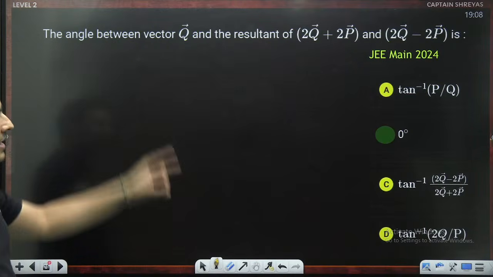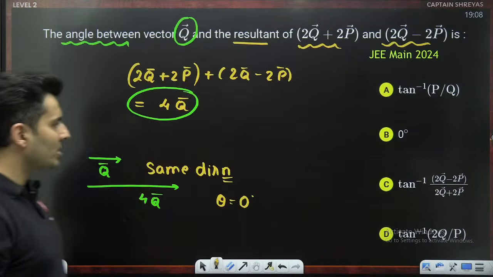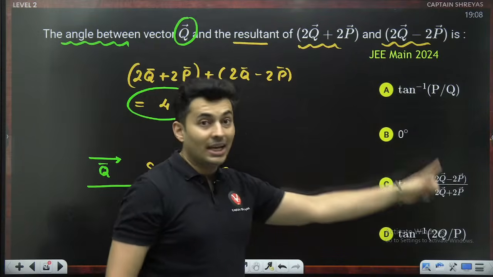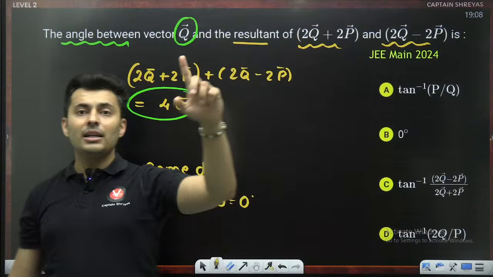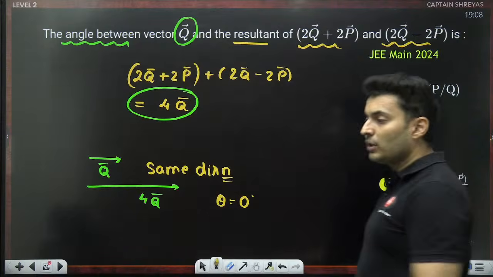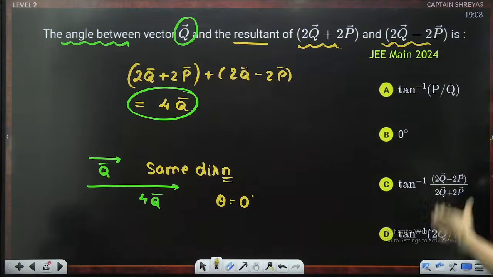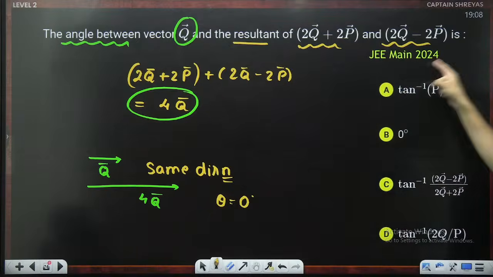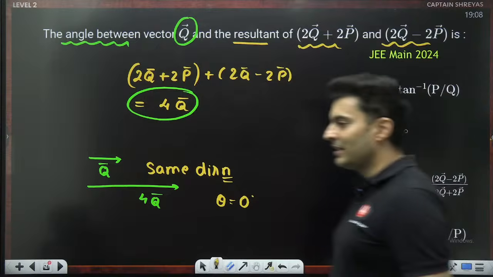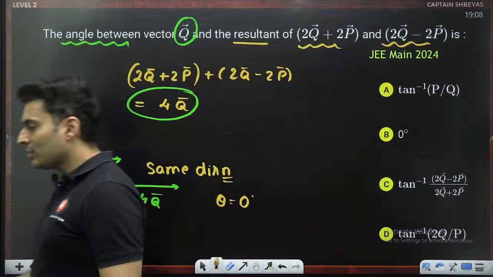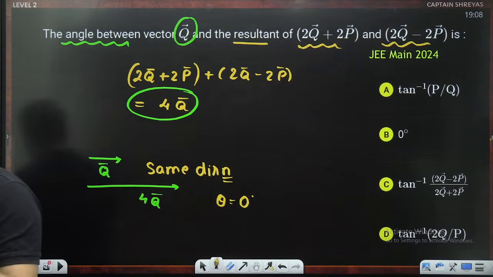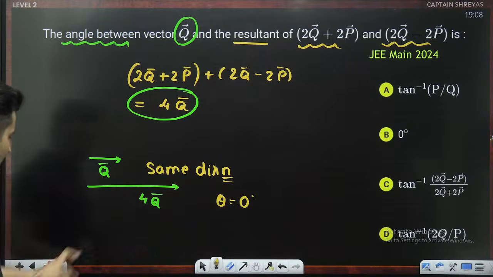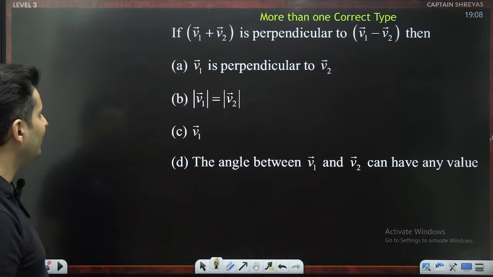So where is 0 degree? It's option number B. You see that other options look so confusing and so scary. Any student seeing it in the actual exam might think, oh, it's a very difficult question. So many variables are there. But actually, it was such an easy question which was asked. So sometimes, the questions look scary, but the solution, or the answer, is very, very simple.